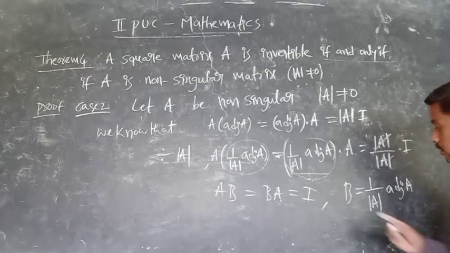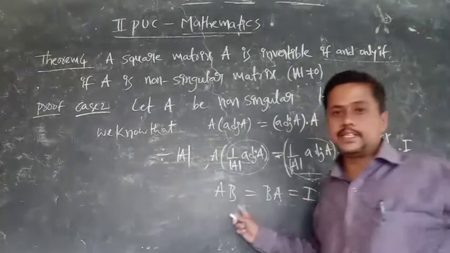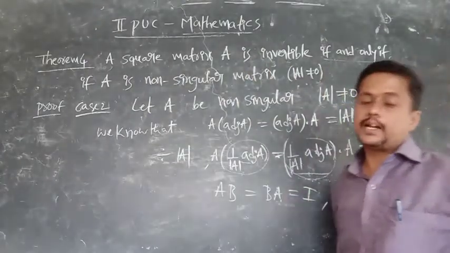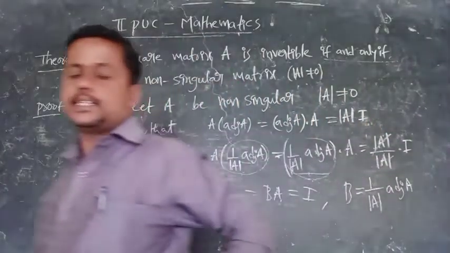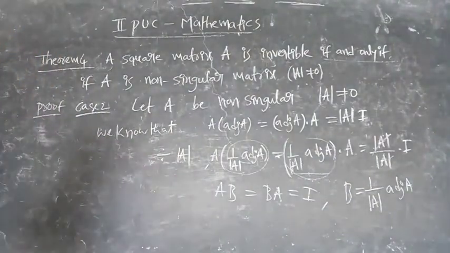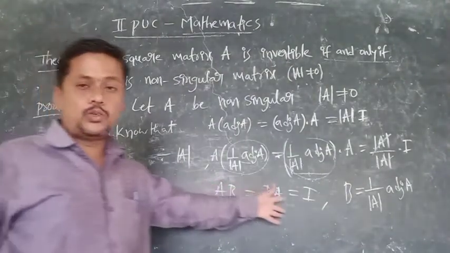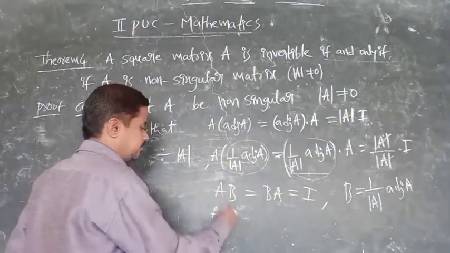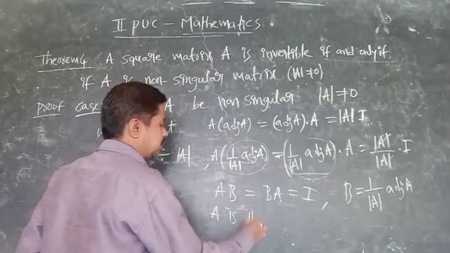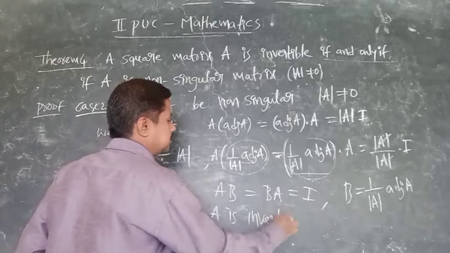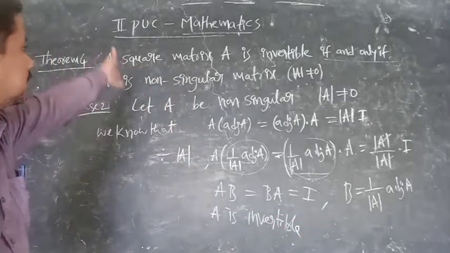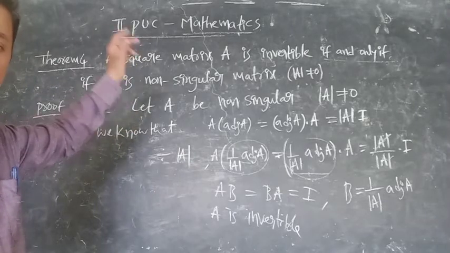What is this condition? This condition is the invertible matrix condition. So therefore AB equals BA equals I means you can tell that A is invertible. A is invertible. So this is a very, very important question.